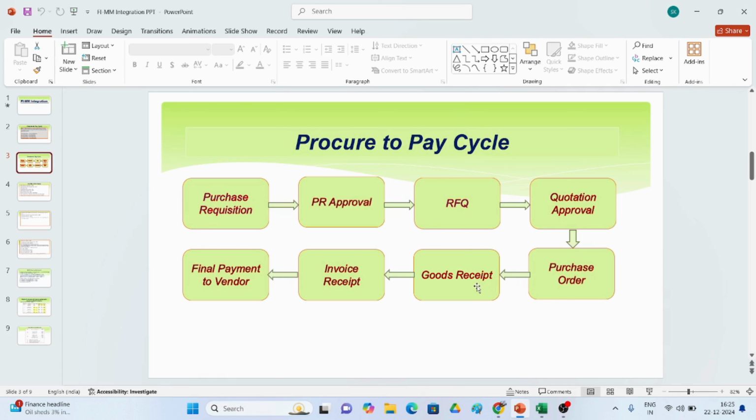As an FI consultant, we have to set up some settings from goods received and invoice received and final payment to the vendor. Till now, we have done FI invoices in FB60. Now the inventory part comes into the picture. Based on the PO, we will go with goods received, invoice received, and final payment to the vendor. From here the accounting part will be involved, and we have to see the steps one by one.